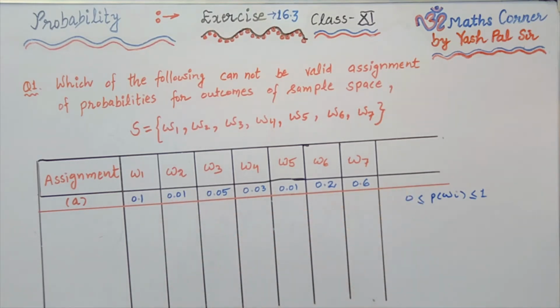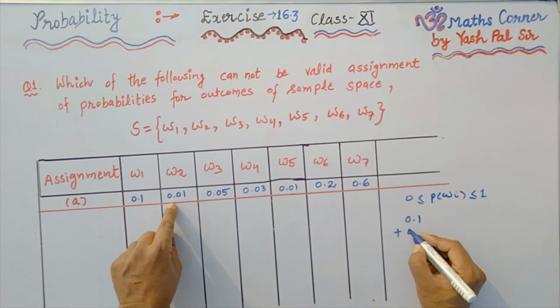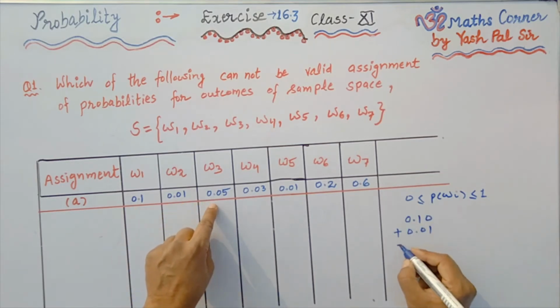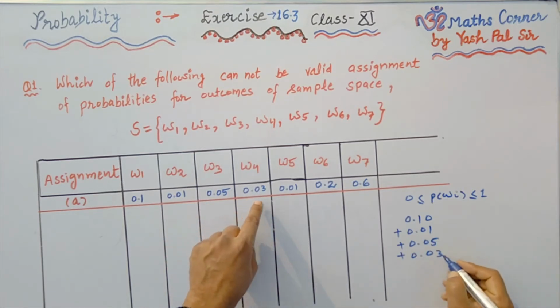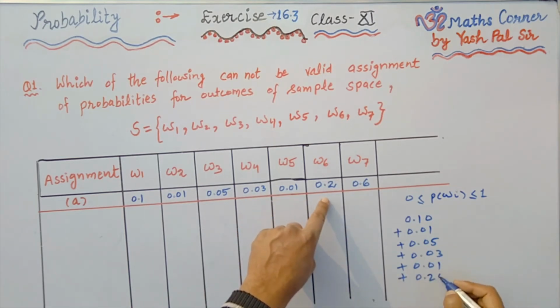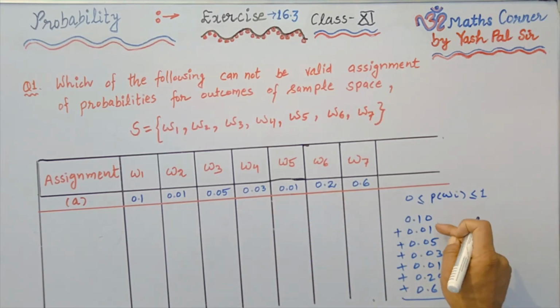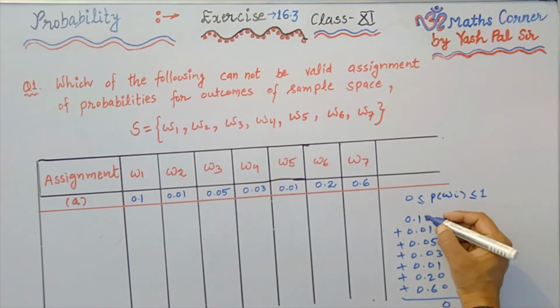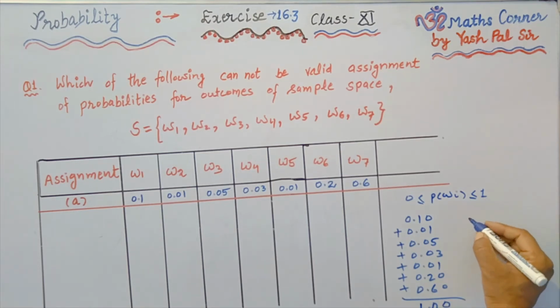The second condition is that the sum of all these probabilities should be equal to 1. Here if we add 0.1 plus 0.01 plus 0.05 plus 0.03 plus 0.01 plus 0.2 plus 0.60, what is the sum here? 1 plus 5 is 6, 6 plus 3 is 9, 9 plus 1 is 10, 1 plus 1 is 2, 2 plus 2 is 4, 4 plus 6 is 10, so we get 1.00.